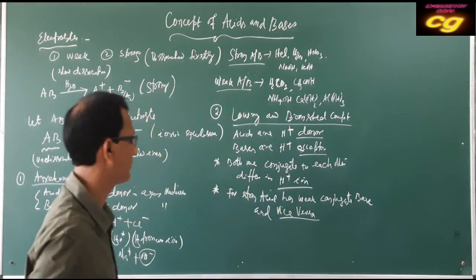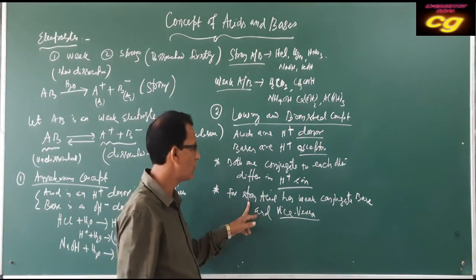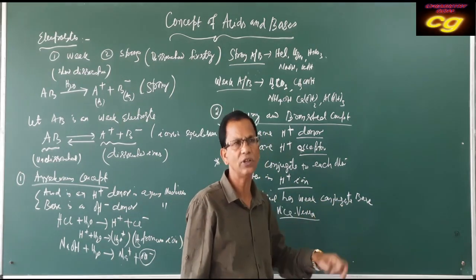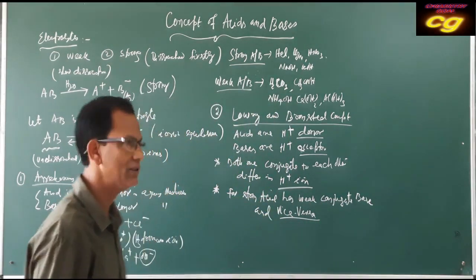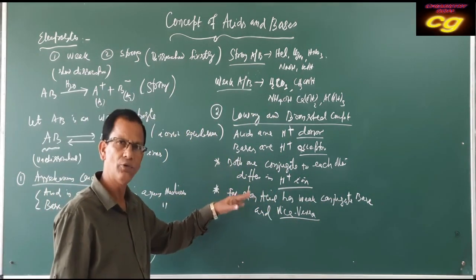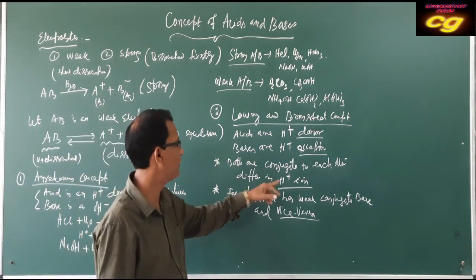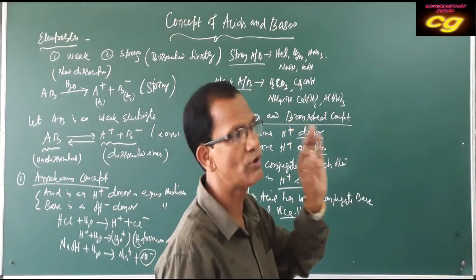What does it mean? If the acid is strong, its conjugate base is weak. If the base is strong, its conjugate acid is weak. So both are conjugate to each other, and if one is strong, the other will be weak. And they differ by the number of H plus ion. Only one H plus they differ.